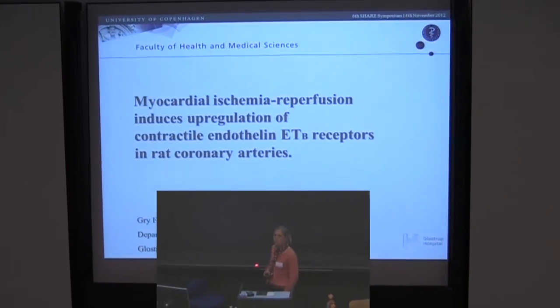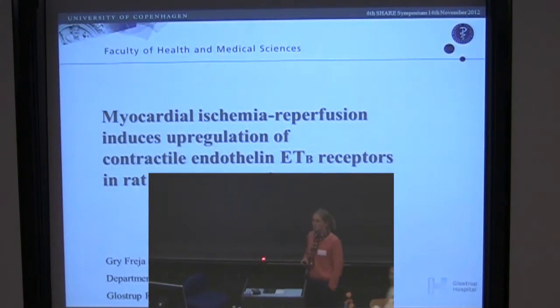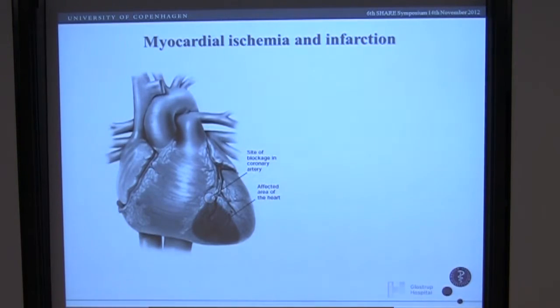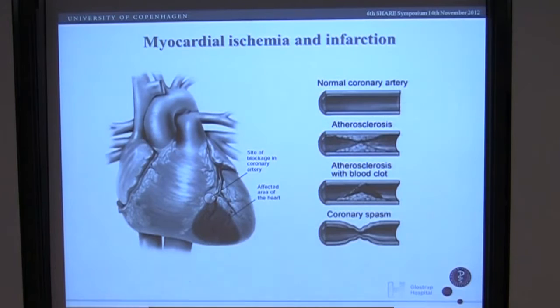My name is Skovsted. I'm a postdoc at Glostrup Research Institute at Glostrup Hospital. Here you see a heart, and ischemia arises when the coronary artery is narrowed due to either atherosclerosis or vasospasms. If this persists for a longer time, it induces infarction and irreversible change in the tissue distal to the occlusion.